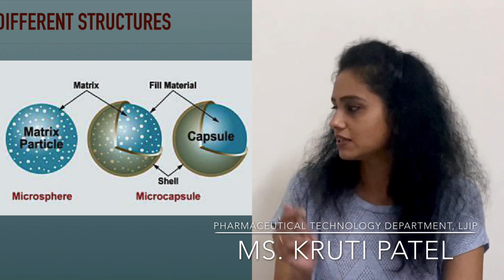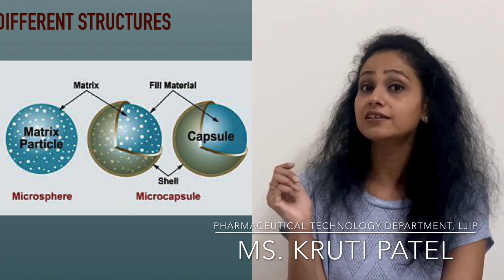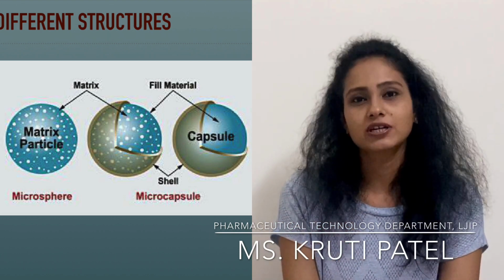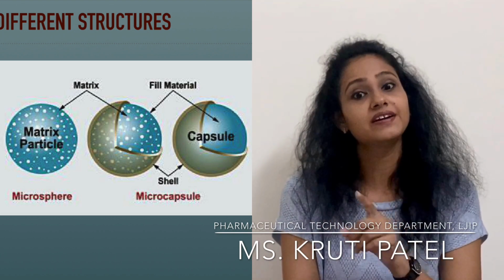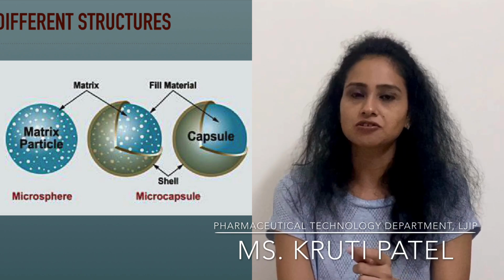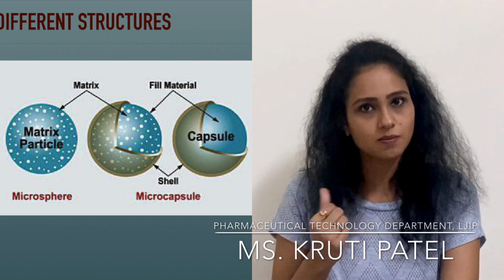In the first diagram there is a shell, in which you have a blue sphere, and in that blue sphere again you have white dots. Okay, so what is the case? Your drug is suspended in matrix form. That means there is a gel-like structure of polymer in which your particles are entrapped. Okay, so that is a matrix system.